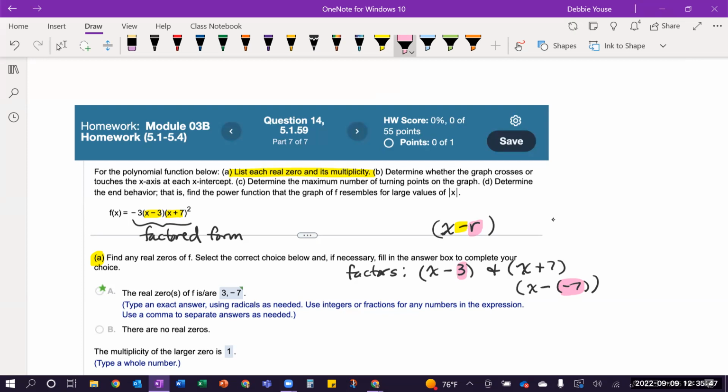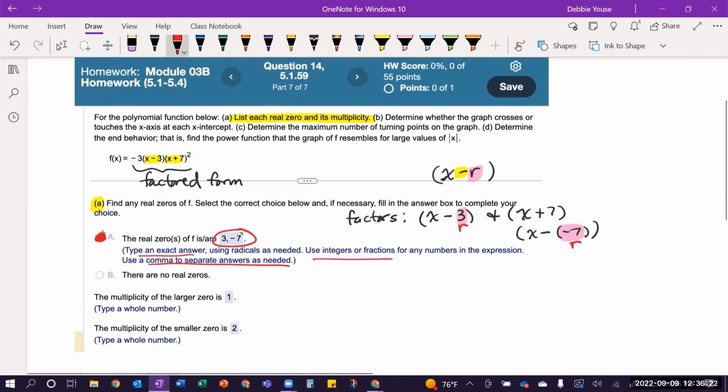So a common mistake I see students make is that they say the real zero is positive 7 because they're looking at the factor, not what follows the subtraction sign in the factor. And so over here, I would select option A out of this question because I did find real zeros. Then it says to type an exact answer, use integers or fractions, and separate them with a comma. So that's what we did. I have a 3, comma, negative 7. So those are my real zeros for that, okay?